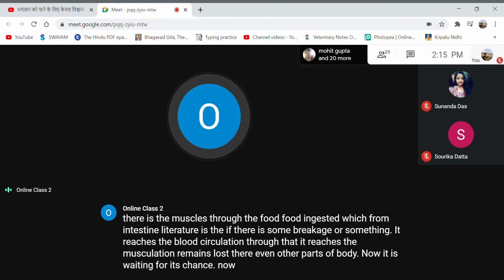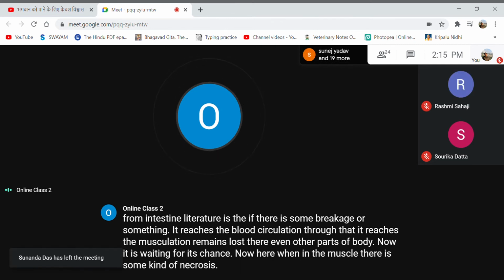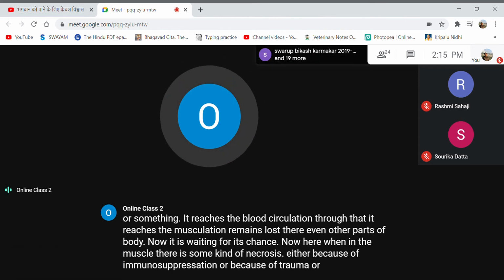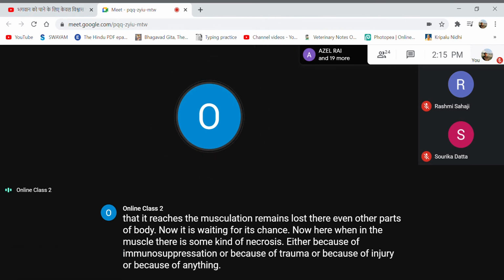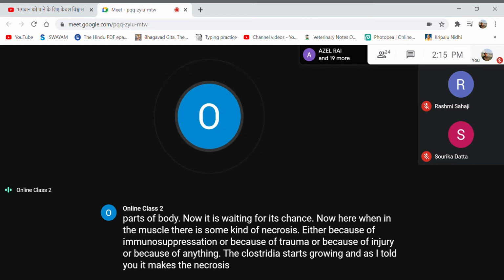Now here, when there is some kind of necrosis in the muscle, either because of immunosuppression, trauma, injury or anything, the Clostridia starts growing. And as I told you, it makes the necrosis. On that necrotic area, it grows and then keeps on spreading.